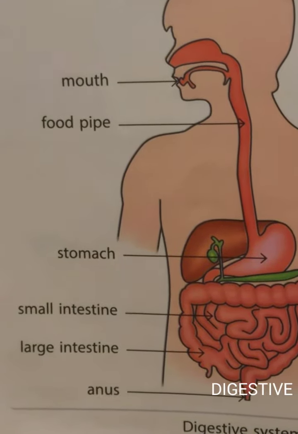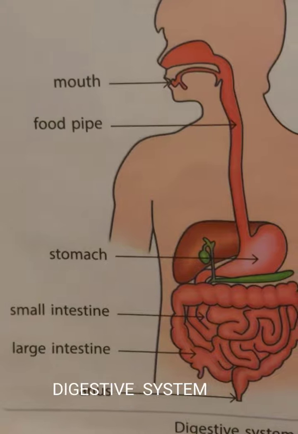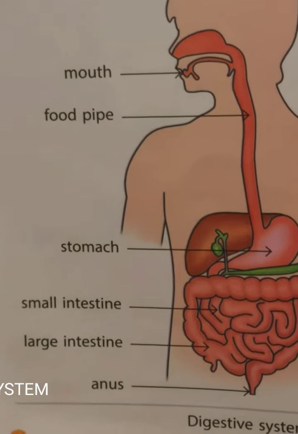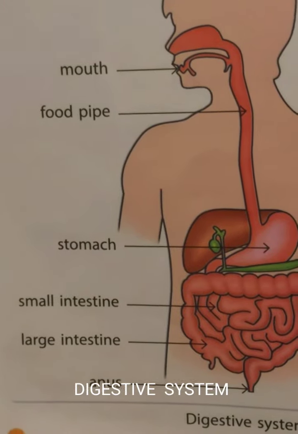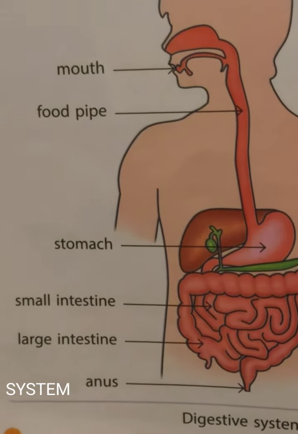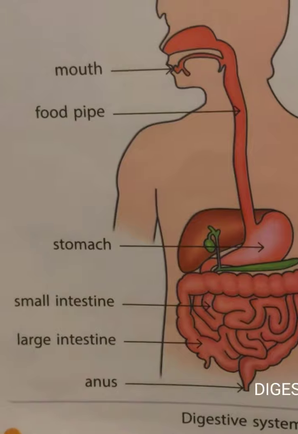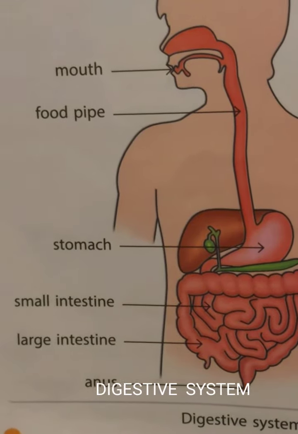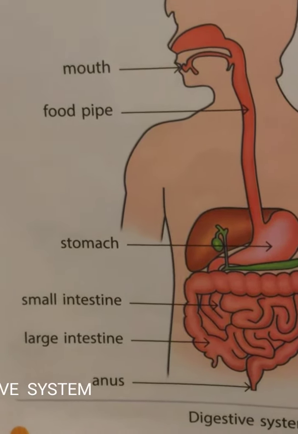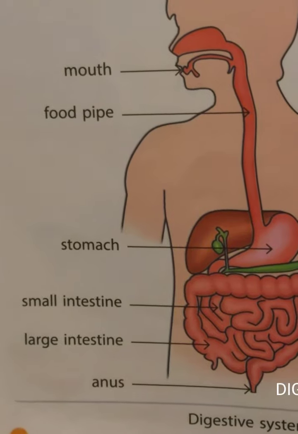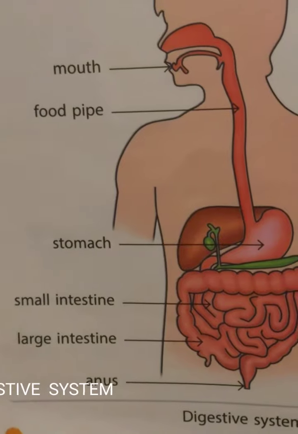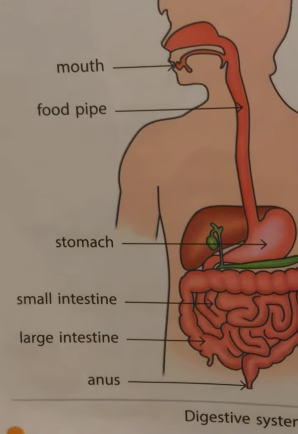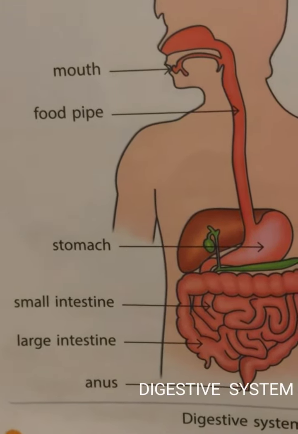So once again, just see the parts of the digestive system: mouth, food pipe, stomach, small intestine, large intestine, and anus. All right, I hope you understood this small explanation of the digestive system.